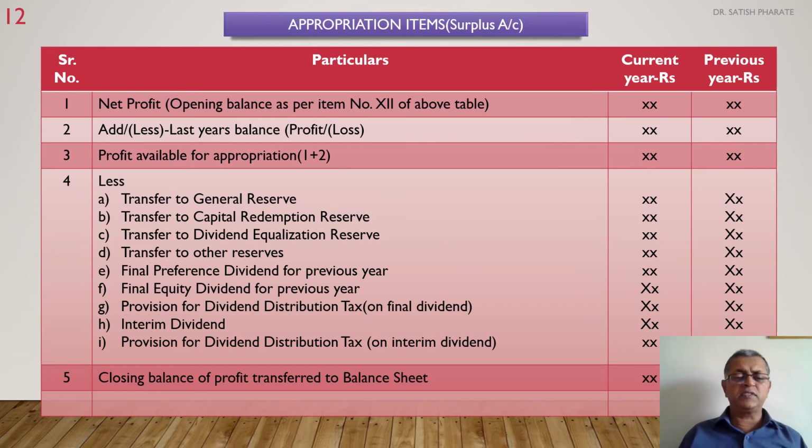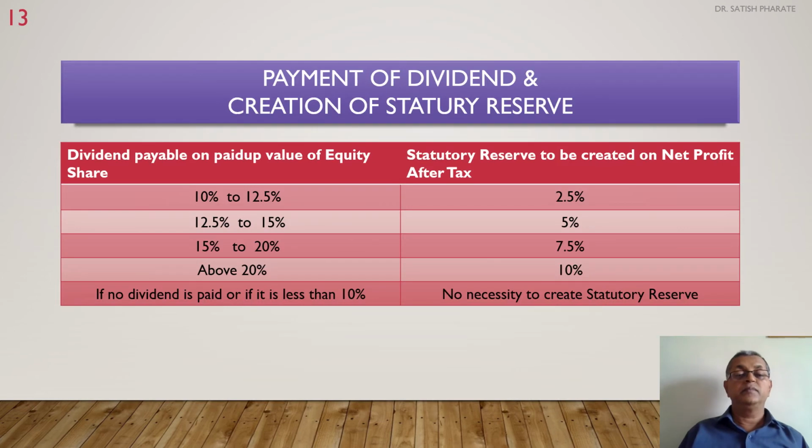Then final preference dividend for previous year. Previous year means last year. Final dividend for equity shares, provision for dividend distribution tax, provision for interim dividend if any payable for the in-between year. All such appropriations will be deducted, and finally the remaining profit is transferred to the balance sheet in the reserves and surplus. Then payment of dividend and creation of statutory reserve.